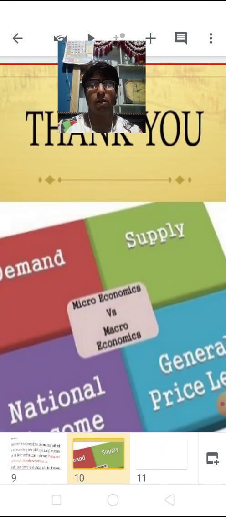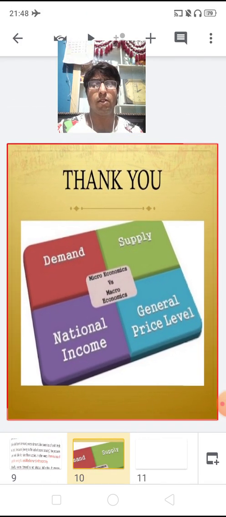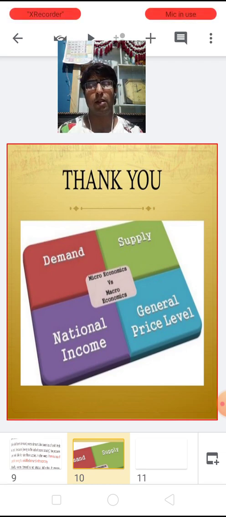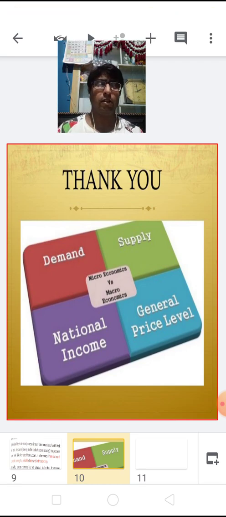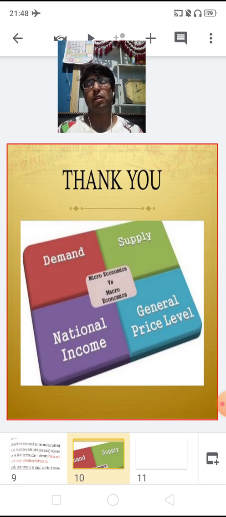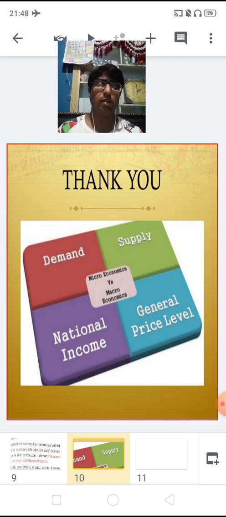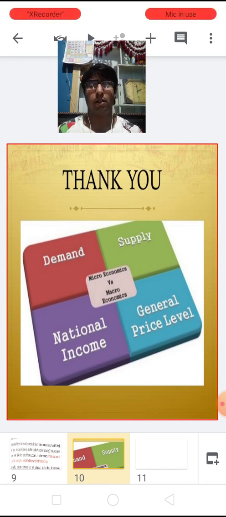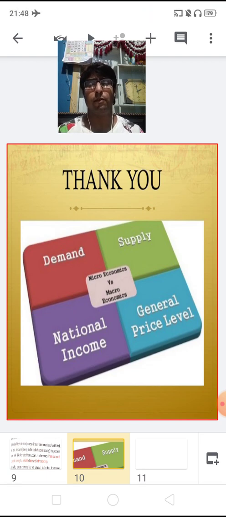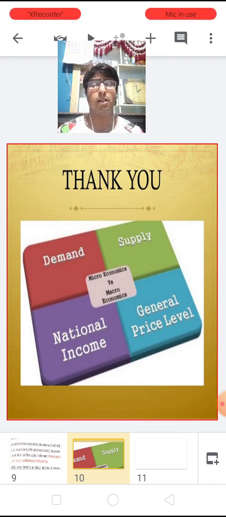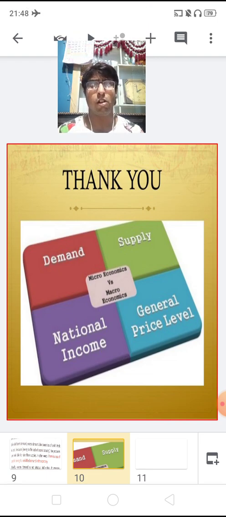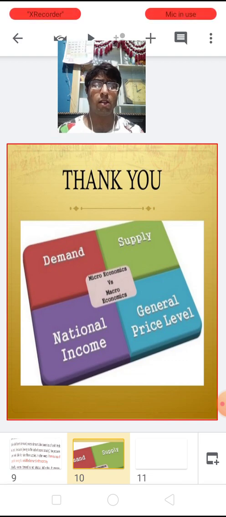So children, so far we have studied first the definition of full employment equilibrium, thereafter the definition of excess demand, and the causes or the reasons behind the excess demand. Thereafter we have learned the critical situations in an economy. The first one is the wage price spiral, the second is static GDP, and the third one is loss of profit.